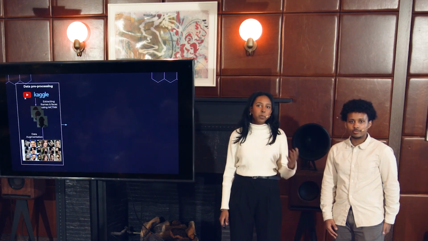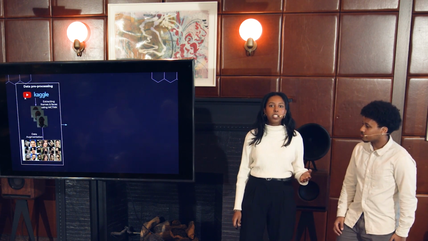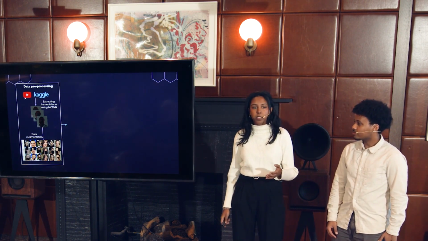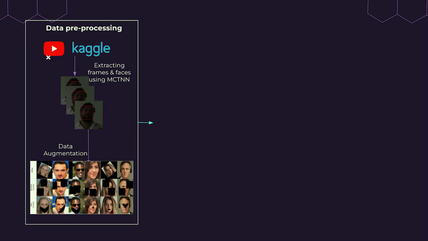So let's talk about how Deep Detect Live actually works. We're grabbing data from YouTube and other independent sources and extracting both faces and frames. This is fed into our data augmentation pipeline where we're removing certain parts of the face or adding noise to simulate these real world conditions.